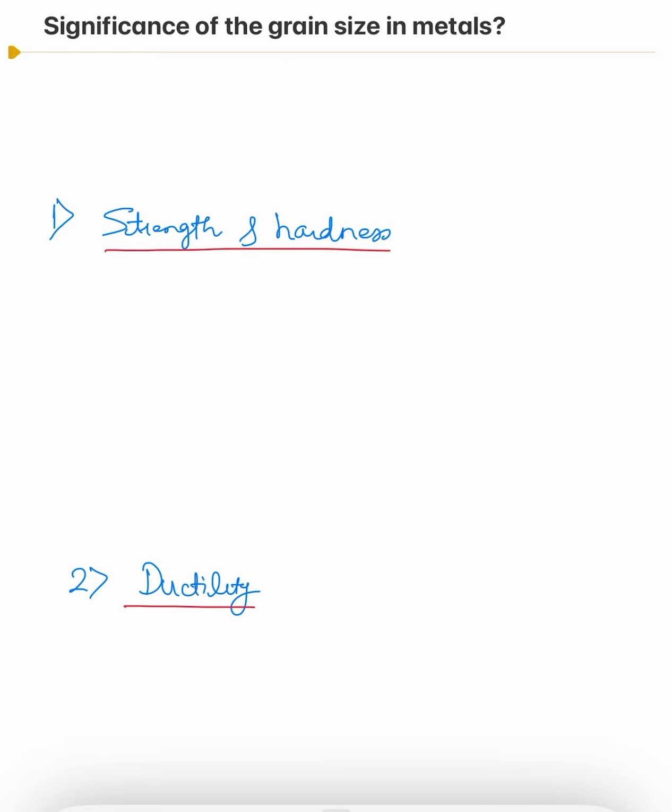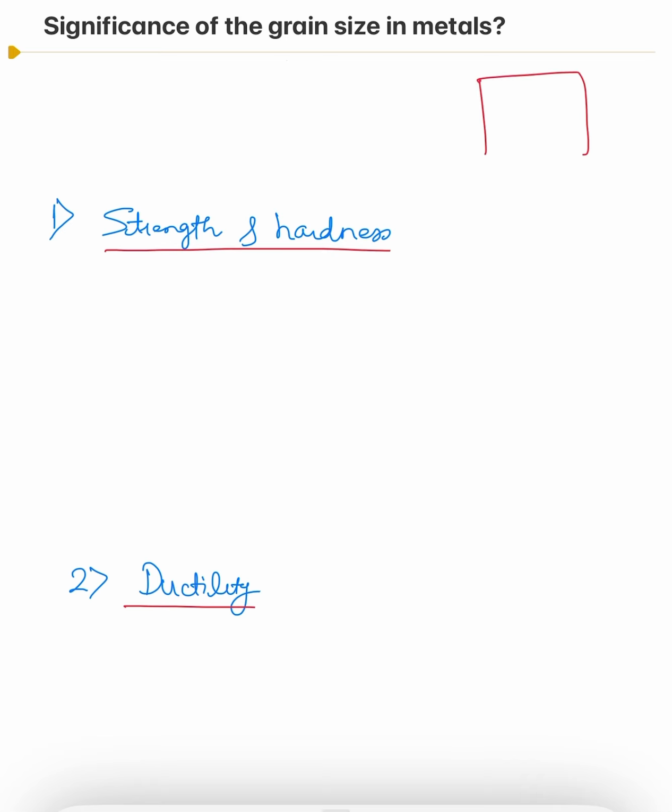So in this video we are going to see the significance of the grain size in metals, how grain size affects the various mechanical properties and other properties as well. So first let's understand what is grain size. Grain size refers to the average diameter of the individual crystal or grain within the polycrystalline material.